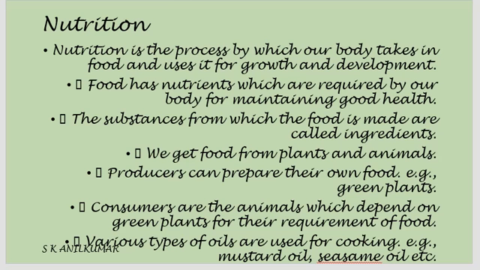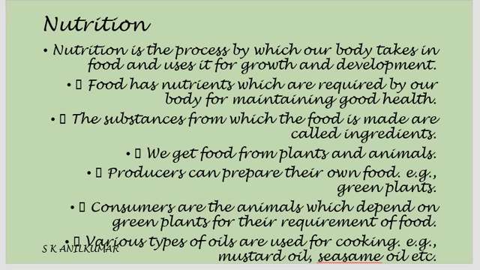The substances from which food is made are called ingredients. We get good food from plants and animals. Who are producers? Plants are the producers. Why? Producers can prepare food on their own, like green plants who do photosynthesis with the help of sunlight, chlorophyll in the leaf, and water, and they are able to prepare their own food.